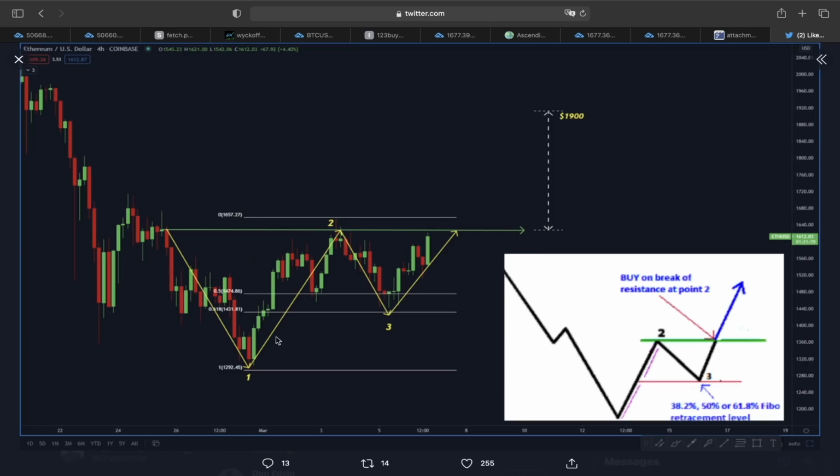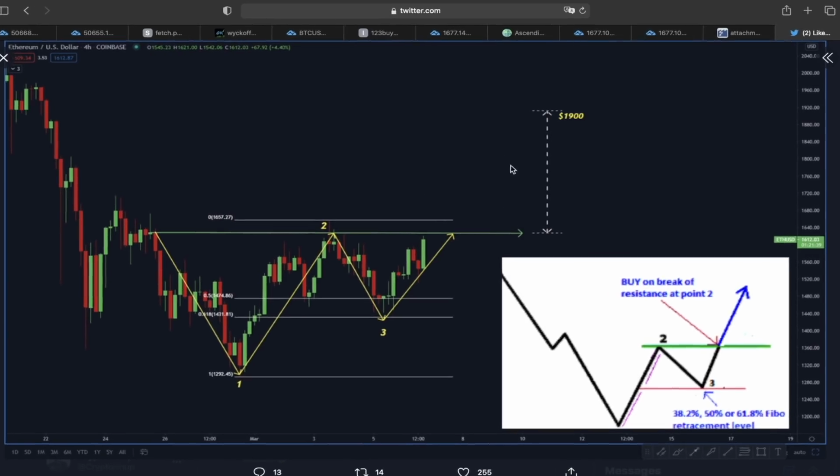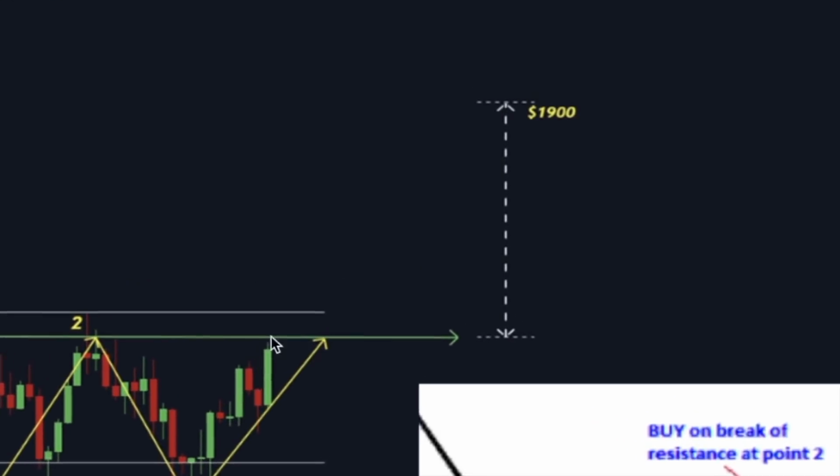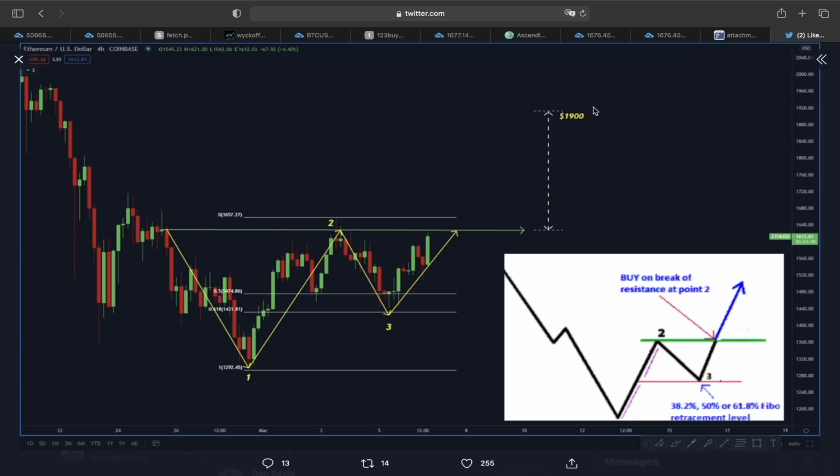You can see yesterday when we were forming this 1 2 3 reversal pattern, I said, you guys, when the price was around this 1612, if we are able to break out of this 0.2 area, you can see buy on the break of resistance at 0.2 level. So this was indicating that if we break out of it, then there could be some impulsive move towards this 1900 area. So this 1900 area is going to be our upward target level.